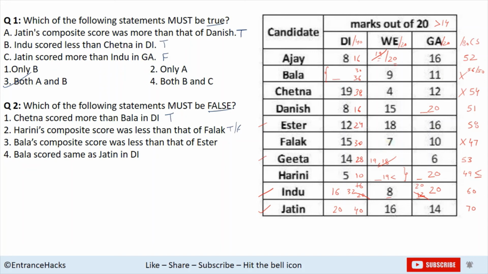Bala's composite score was less than that of Esther. Bala's composite score is either 56 or less than that, and Esther's composite score is 58. So that is true again. Bala scored same as Jatin in DI. Jatin scored full marks in DI. However, Bala's maximum score was 36. So this statement is false. So our answer is 4.